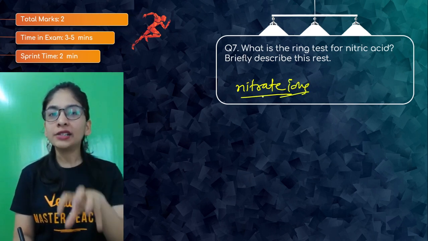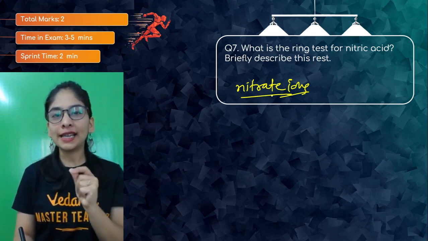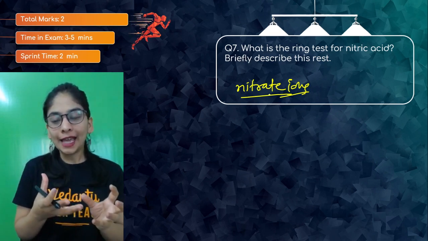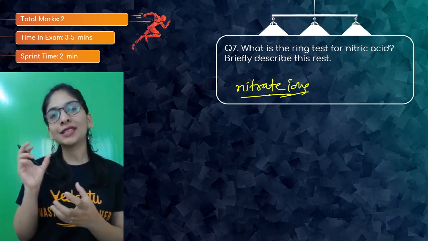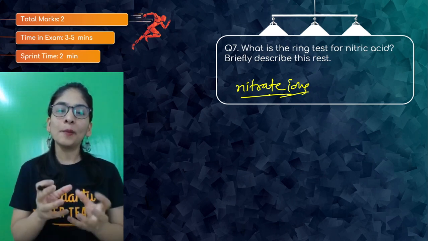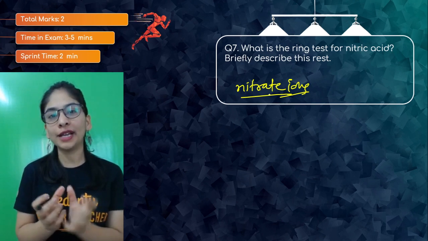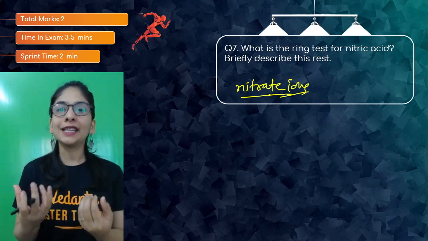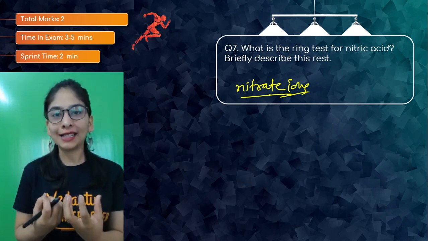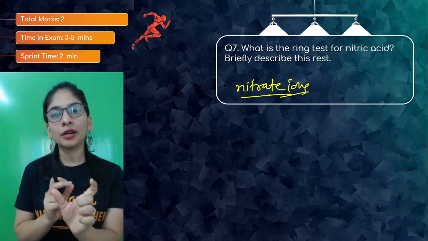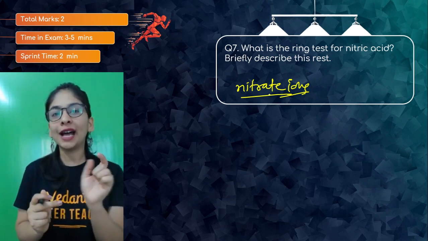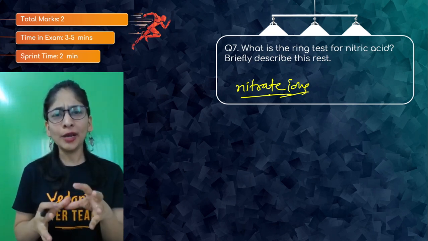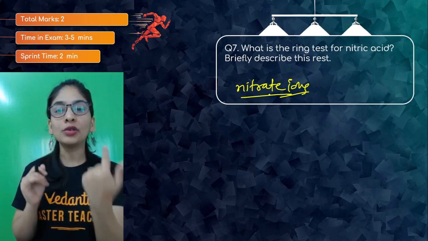Just to detect nitrate ions, we use this test because they combine with iron sulfate first, and then there is a product that you'll get as nitric oxide. Nitric oxide is going to combine with iron sulfate, a coordination compound, with water and sulfate. From where did the sulfate come? Because you're going to take sulfuric acid also in the same. You're going to get a mixture, something that's not able to dissolve in sulfuric acid, and you will get a ring in the same. So it's a test that nitrate ion in the following condition that I'm going to tell is going to give a brown color ring.